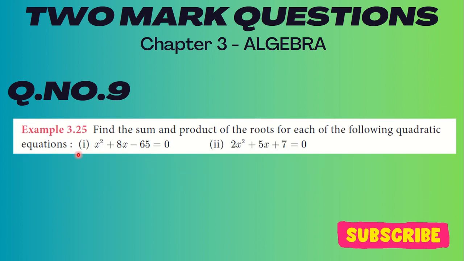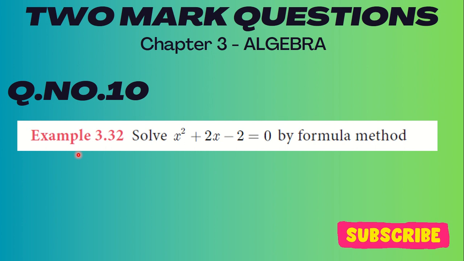Let's go to question number 9. Example 3.25. Find the sum and product of the roots for each of the following quadratic equations. The first one is x square plus 8x minus 65 equal to 0. The second one is 2x square plus 5x plus 7 equal to 0. The 10th question is example 3.32. Solve x square plus 2x minus 2 is equal to 0.